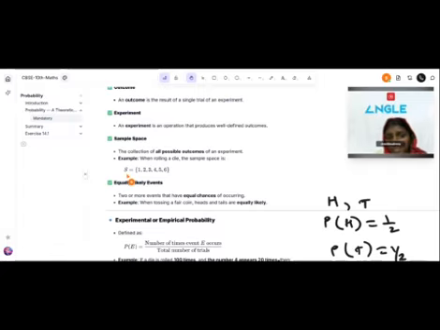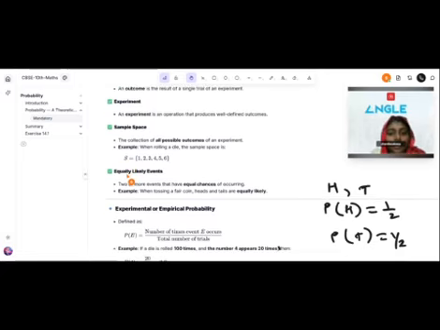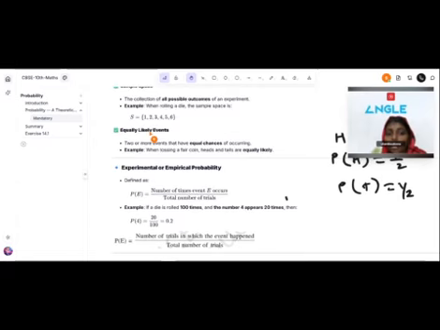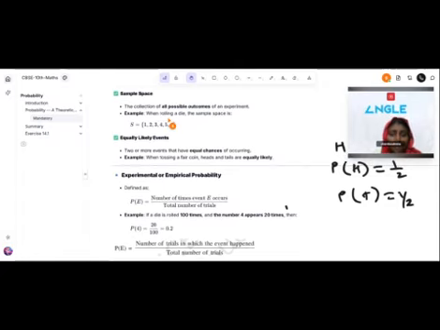What is sample space? The set of all possible outcomes is the sample space. We get so many outcomes in our experiment. The collection of these possible outcomes is a sample space. Do you understand? Example: when you roll a die, the sample space is 1, 2, 3, 4, 5, 6.